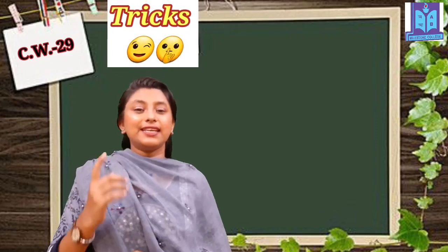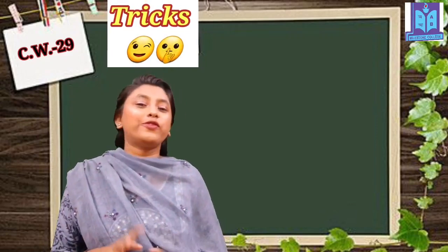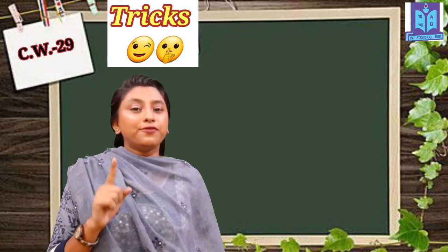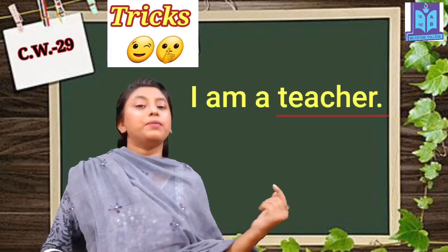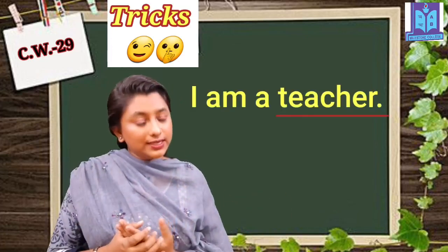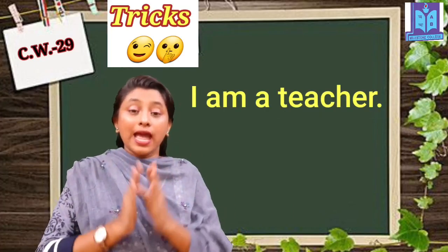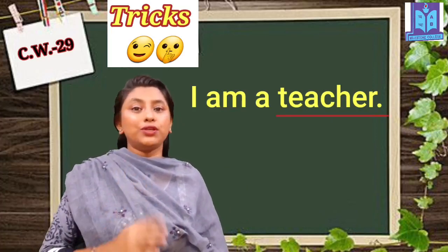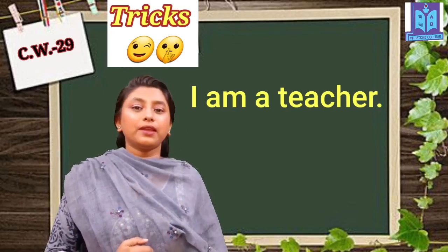Dear kids, here are the tricks and summary of today's lesson. First one, focus on the underlining word, because there will be a given sentence, right? And there will be underlining words. Focus on the underlining word, and based on the underlining word, you have to choose the WH word. Remember that? Yes.